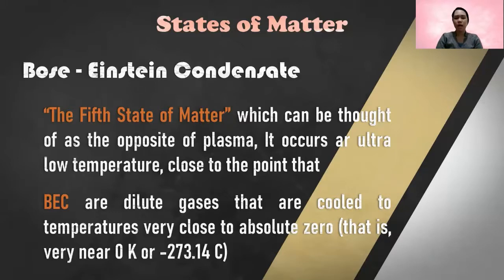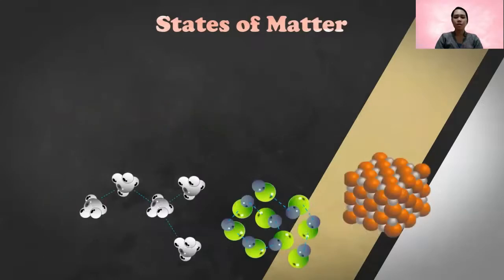Bose-Einstein condensates are dilute gases that are cooled to temperature very close to absolute zero. That is very near to 0 Kelvin, class.